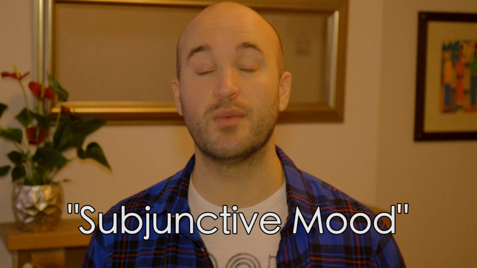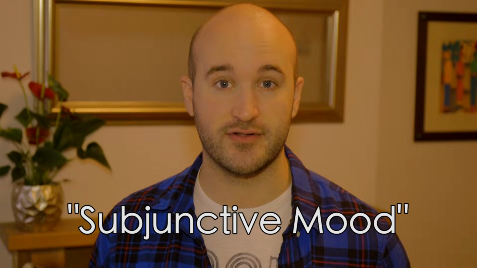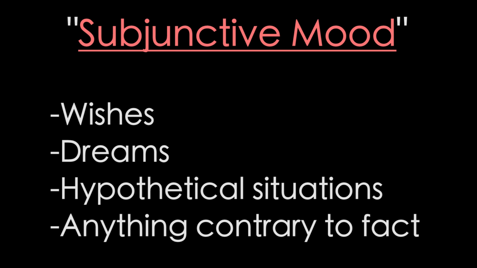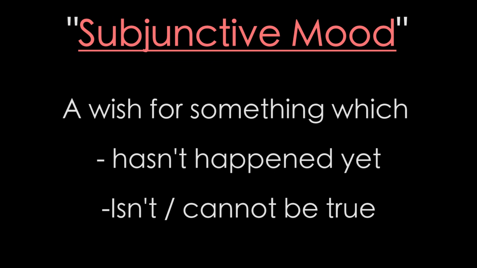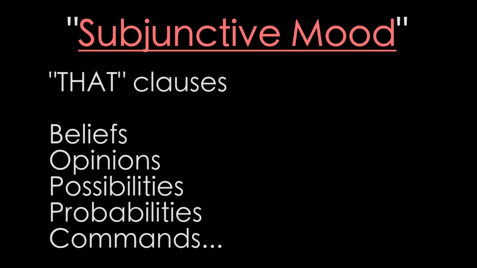And what's the opposite of real? Not real. Imaginary things, right? And that is when we use the subjunctive mood, when we're talking about things which are not real. So, for example, wishes, dreams, hypothetical situations, anything contrary, opposite to fact, things that aren't real. Maybe you're wishing for something that hasn't happened yet, or something which isn't true.